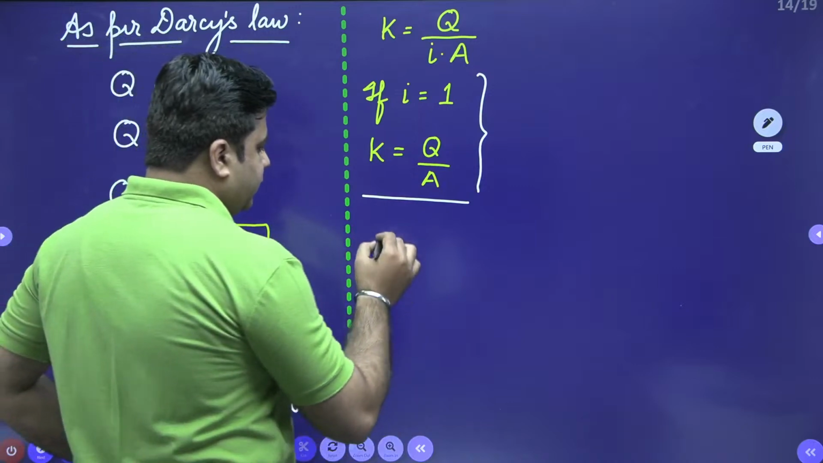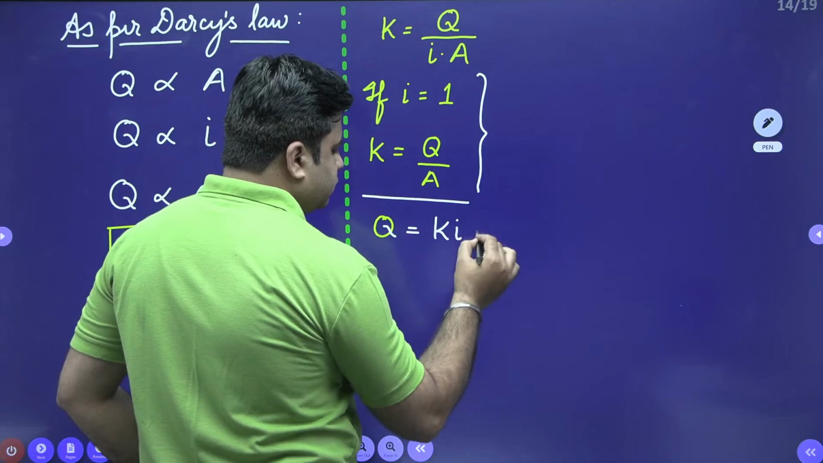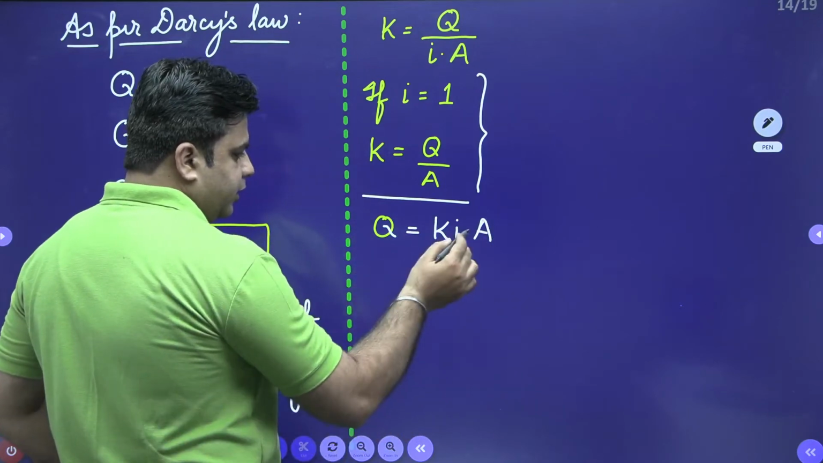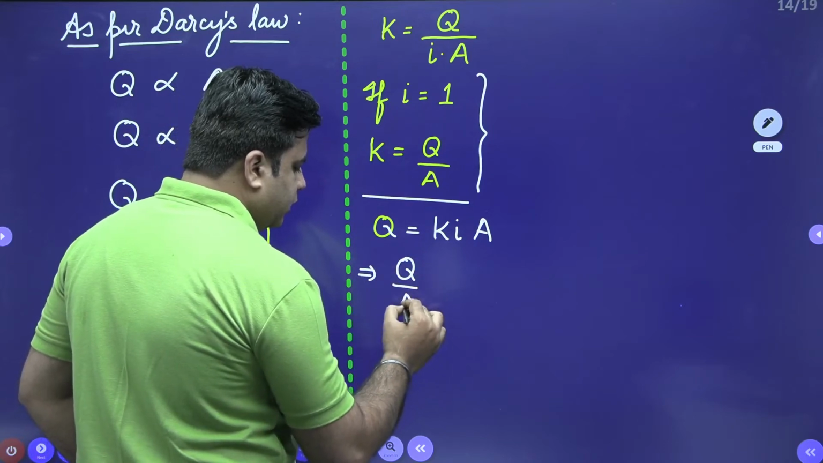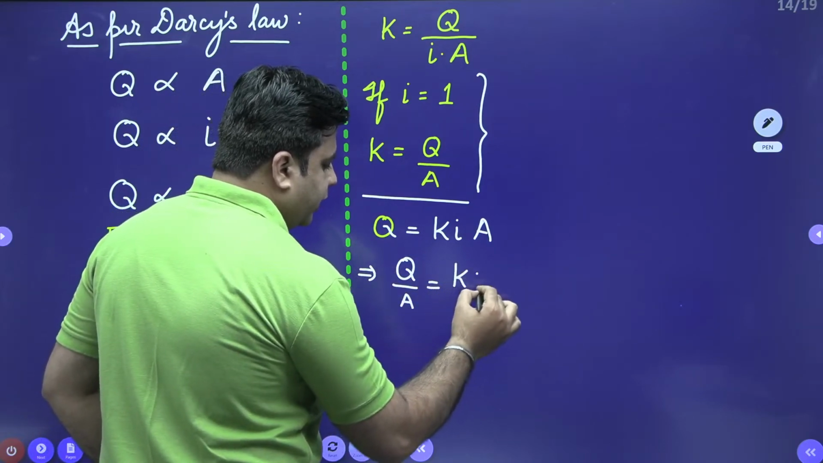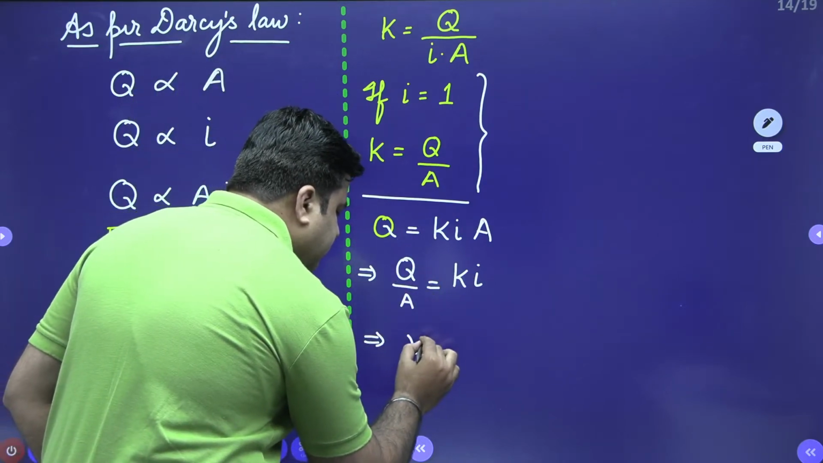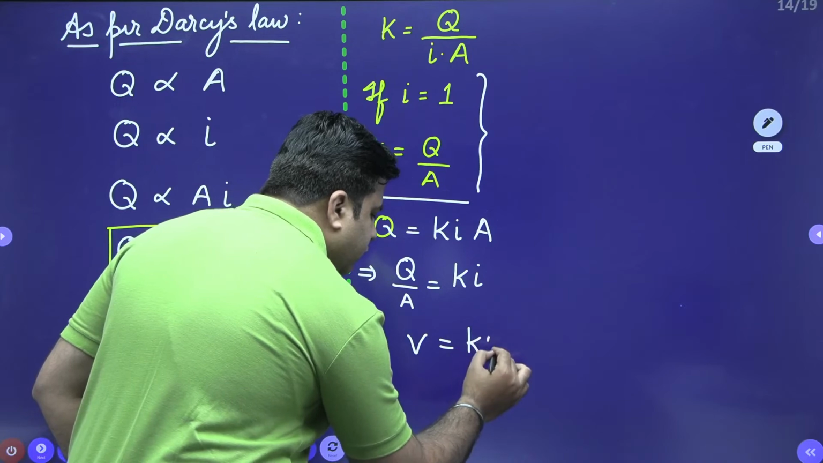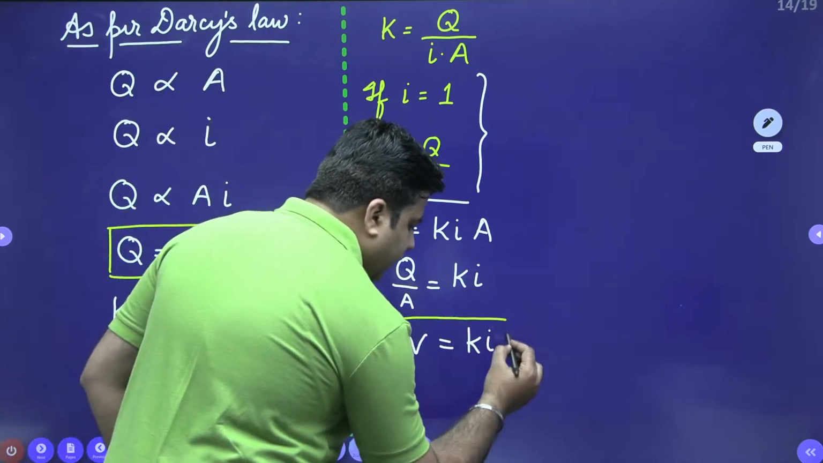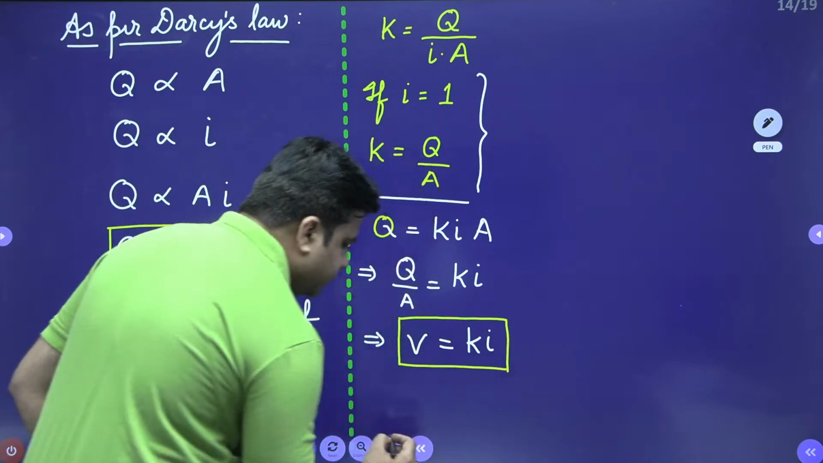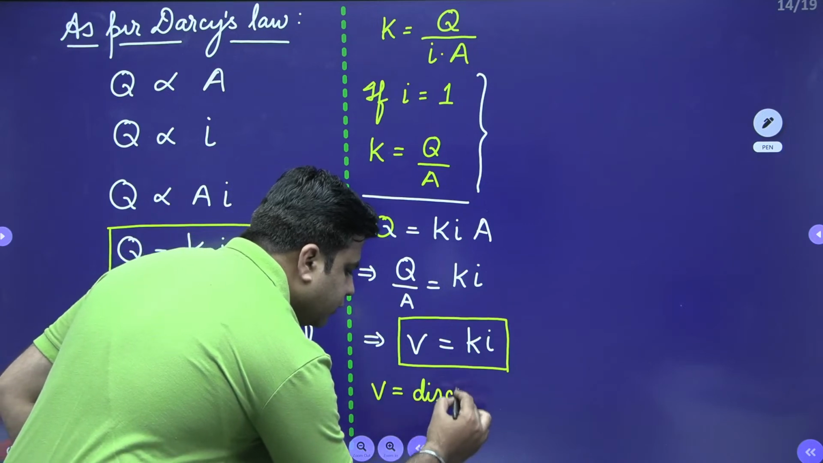Now again, with this relation Q is equal to K I A, if you take A to this side, you will get Q by A is equal to K into I. This Q by A is known as the discharge velocity V, which is equal to K into I. V is known as the discharge velocity.